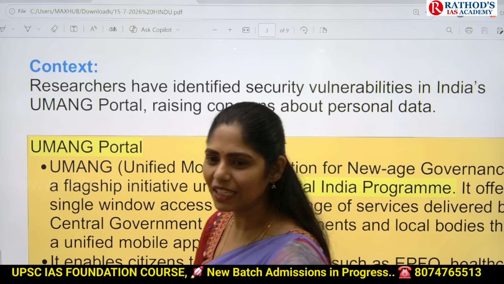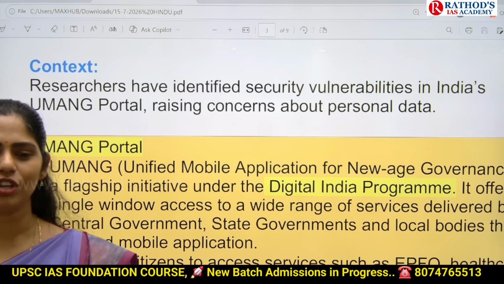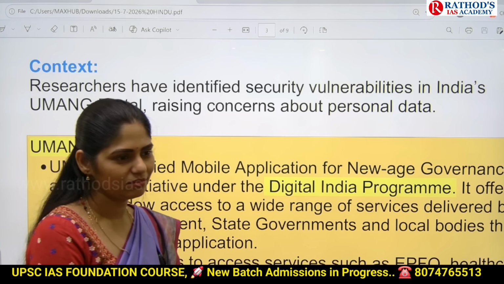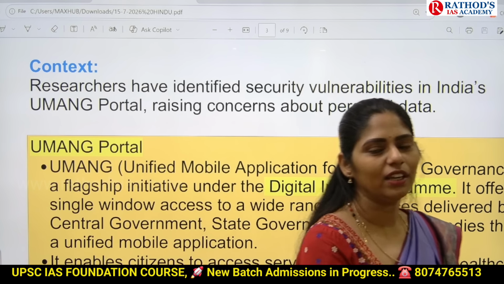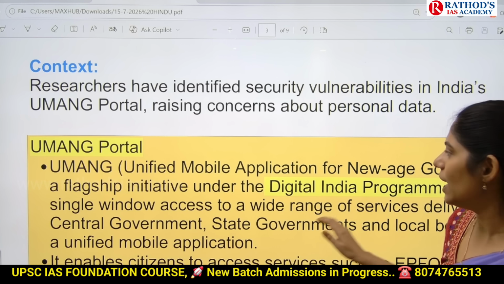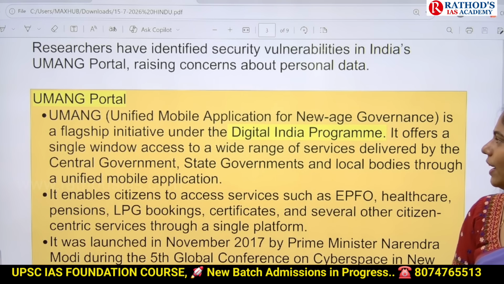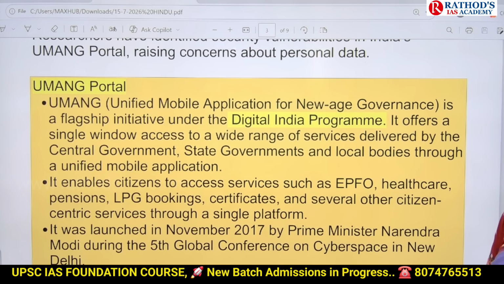Because in 2018, if you have seen the UPSC PYQ, they gave a question on the Aadhaar card. Again, they may ask because of this Aadhaar card data leak. So now let us see about this Umang portal. The full form of Umang is Unified Mobile Application for New Age Governance.